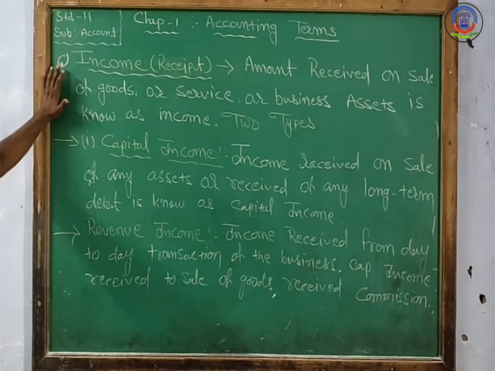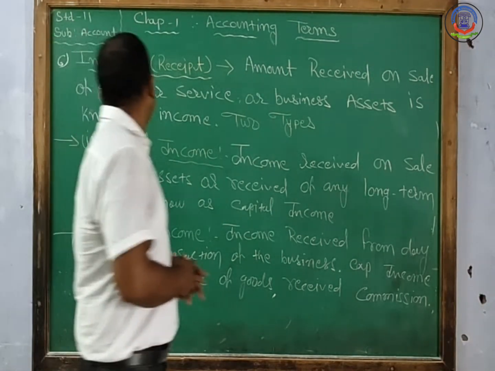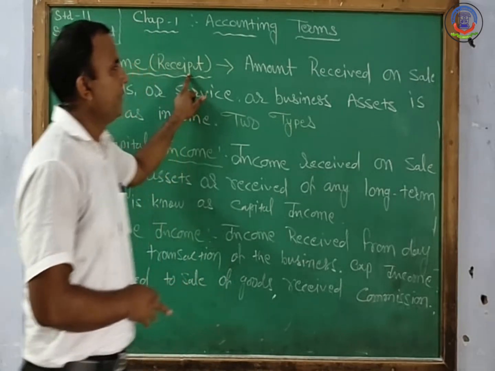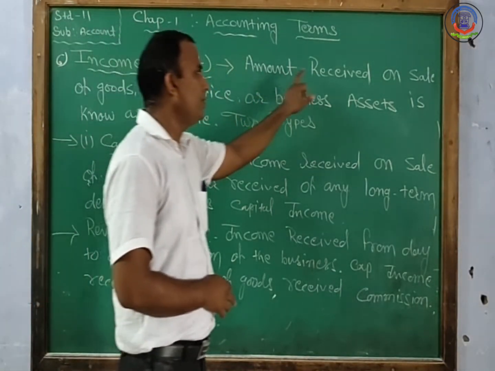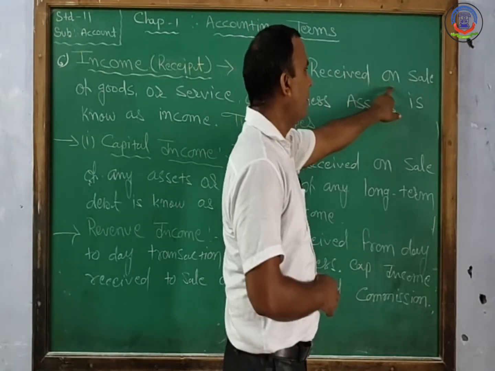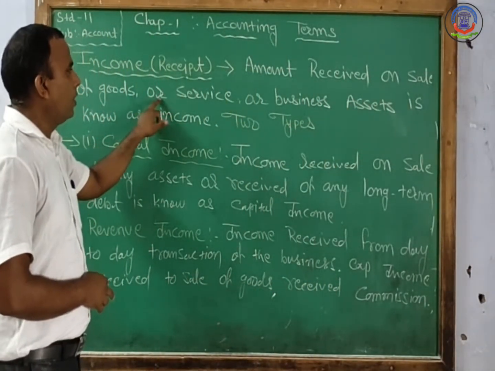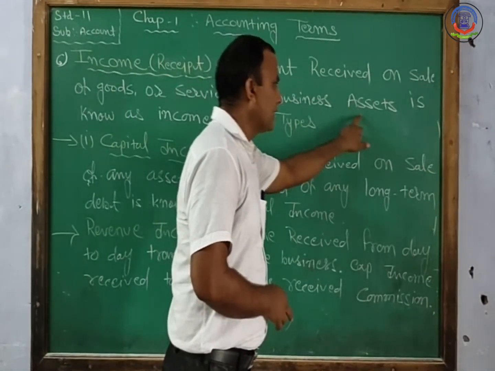Okay, after the expenditure, the next accounting term is income or receipt. Income or receipt means the amount received on sale of goods or service or business assets.